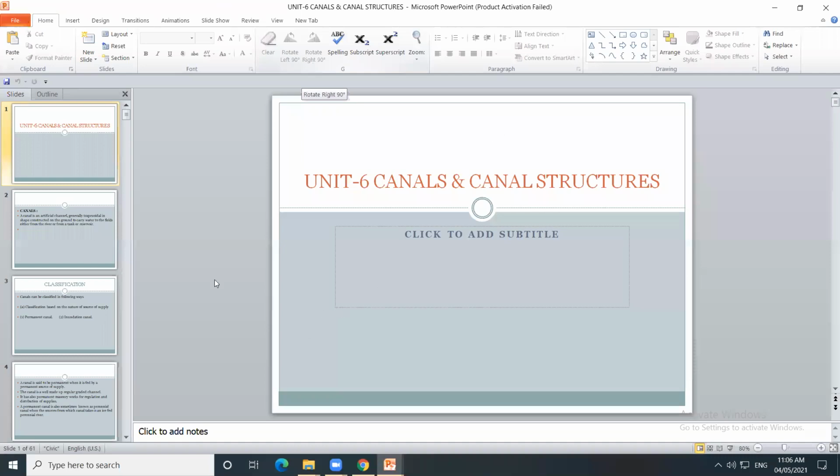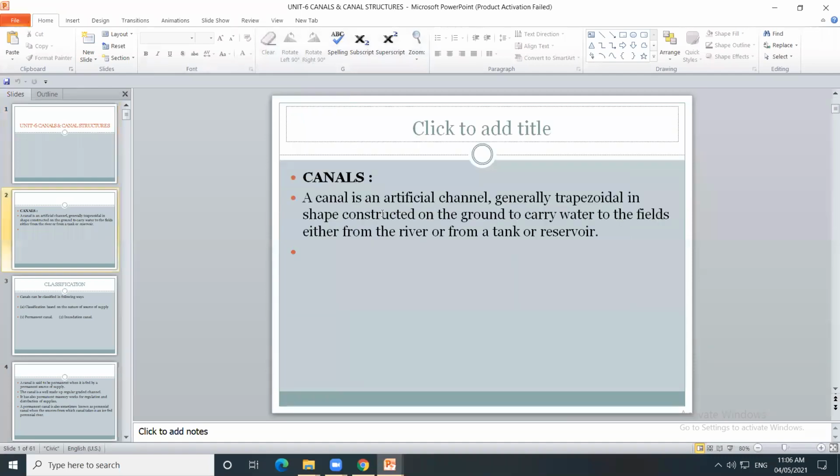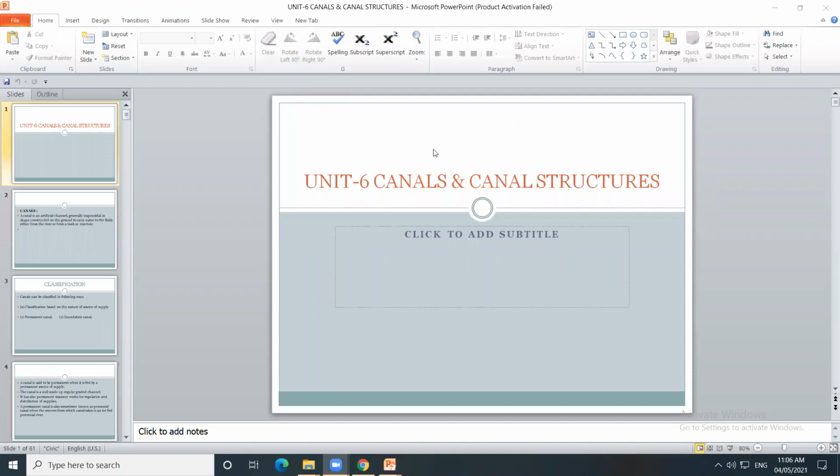Now we are starting Unit 6, canals and canal structures. In first unit we have seen dams and reservoirs.